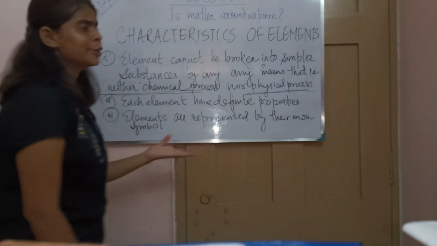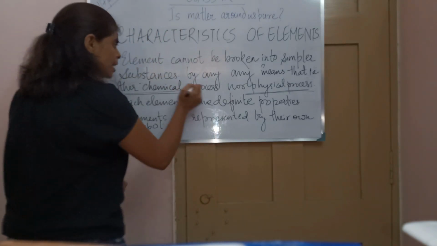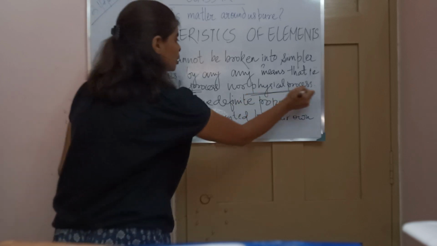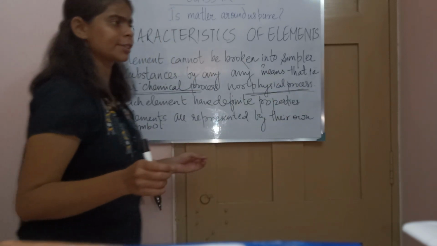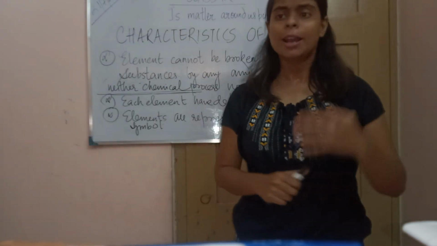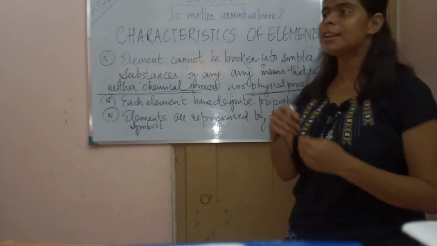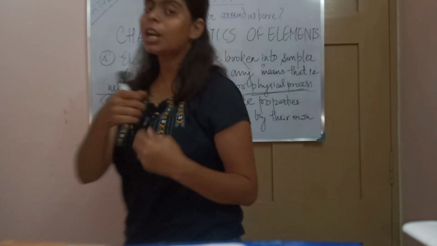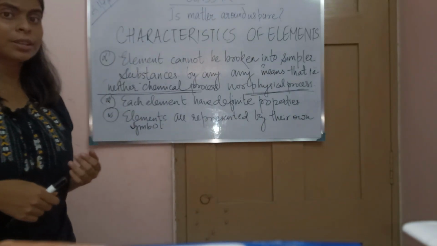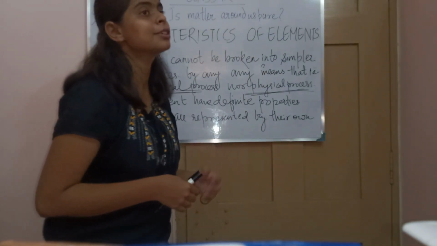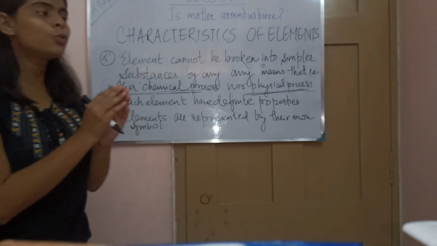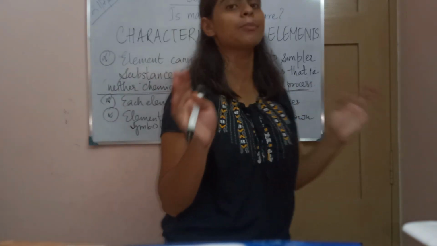You use any kind of means, a chemical process or a physical process, like boiling or heating, or a chemical process like reaction, decomposition or combustion. Even after going through these processes, from these elements you will not get any new substances.